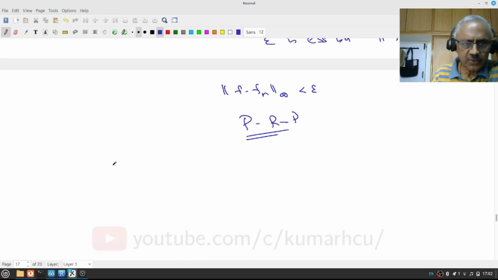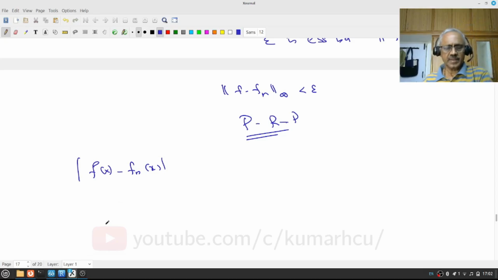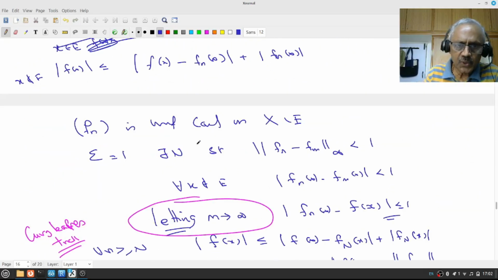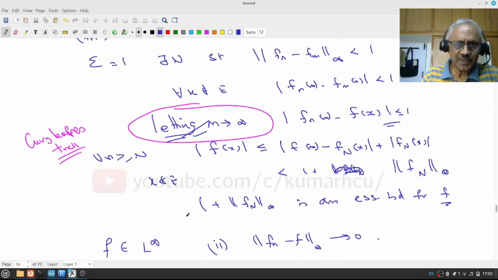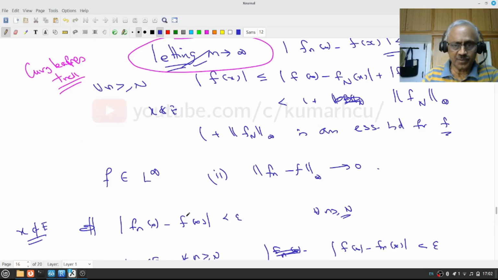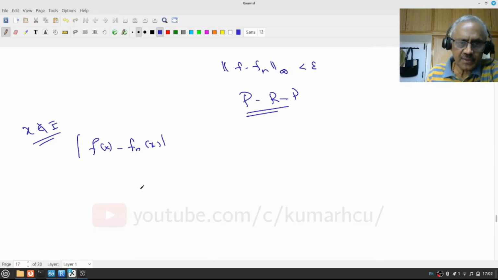So let us try to estimate that. Now I have f(x) minus f_n(x), and again let us recall x is not in E. Go through the proof. You can modify this to show this portion, and you can avoid this. That is why, if you have gone through my uniform convergence videos, you will understand. Even otherwise, this proof is very good. There is no issue about the proof. This is what I want to do. Now, how do I estimate this?